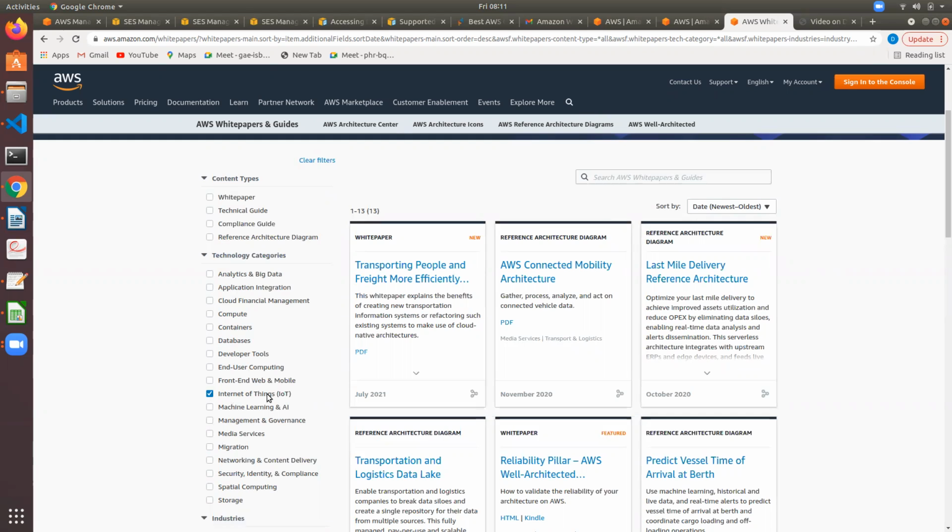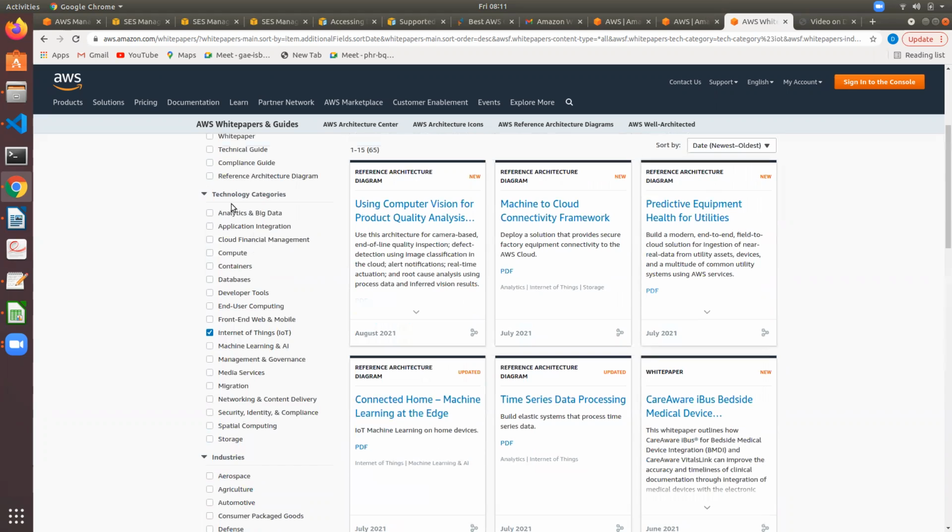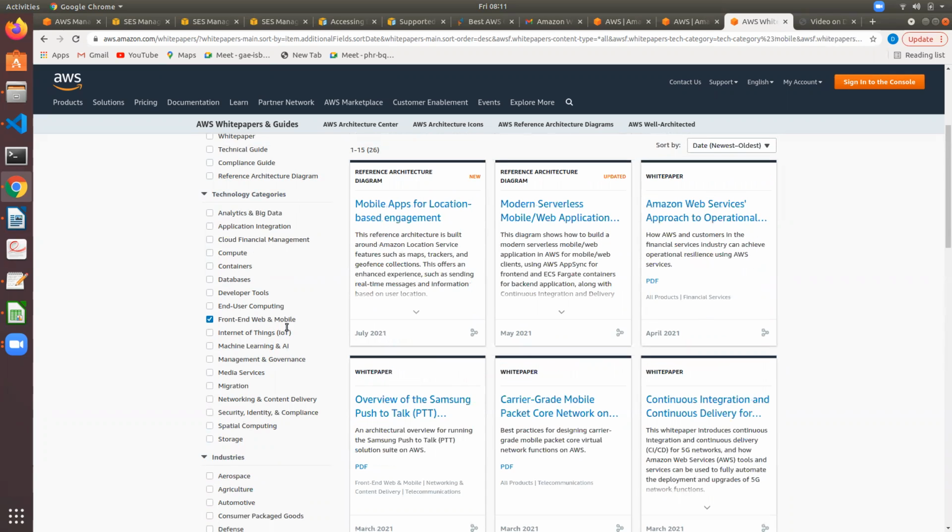So let's say Internet of Things, or front-end web and mobile communication. So here, obviously, we have to use Cognito. This is mobile apps for location-based engagement.